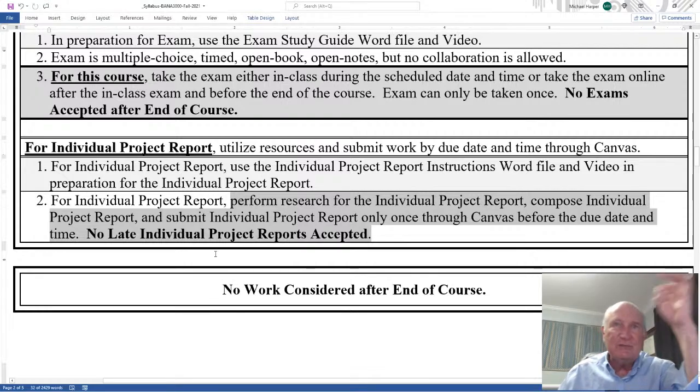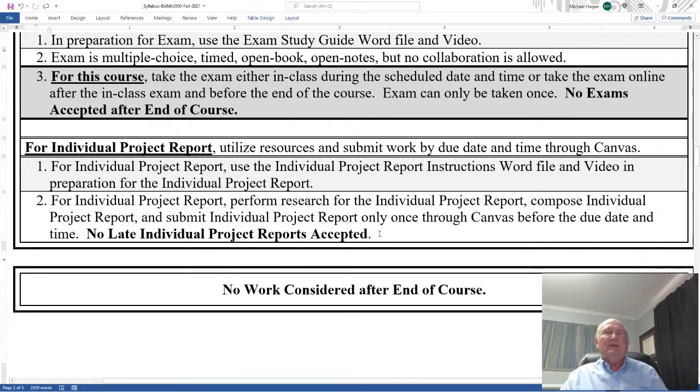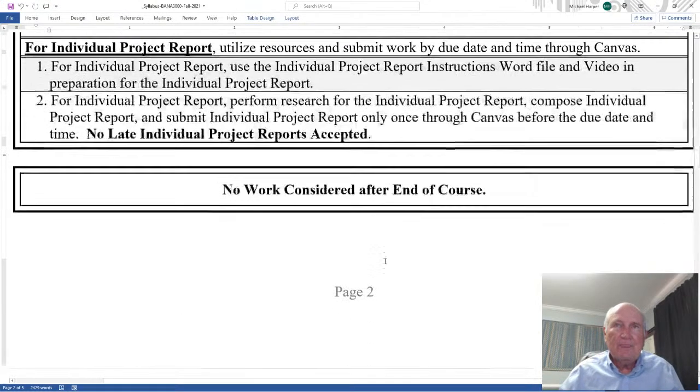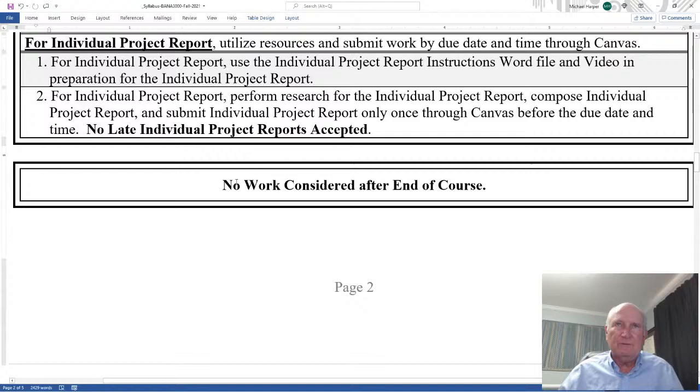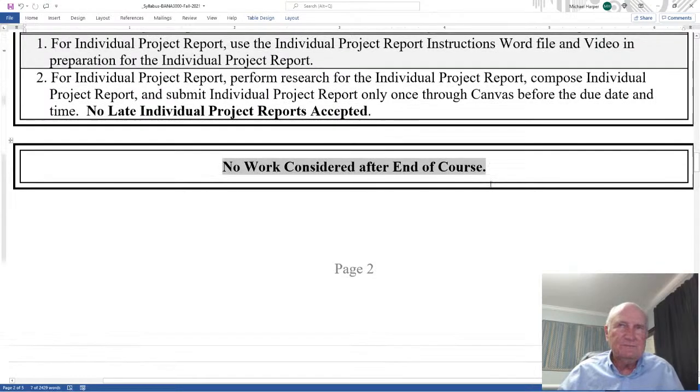No late individual project reports accepted. In other words, this project is just an opportunity to do research beyond the course, which I'll describe later. Most important, no work is considered after the end of the course.